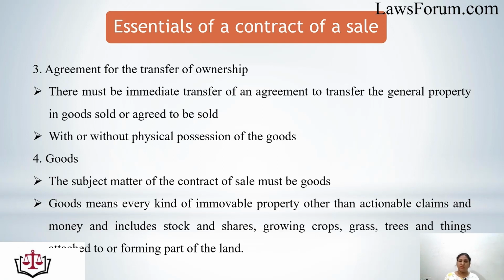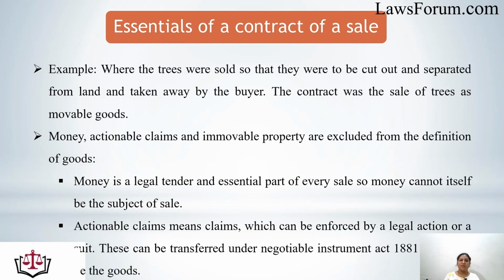Next is the goods. Goods are the basic subject matter of a contract of sale, and goods means every kind of movable property other than actionable claims and money, and also includes stock, shares, growing crops, grass, trees, and things attached to or forming part of the land. Let's see the example.